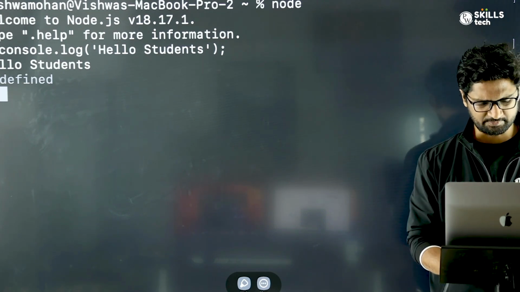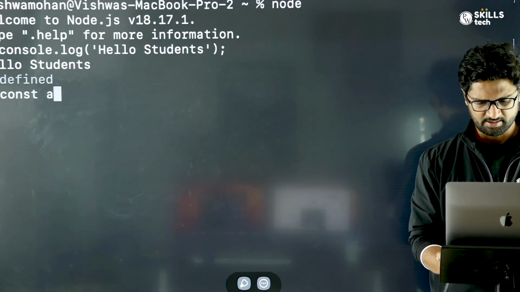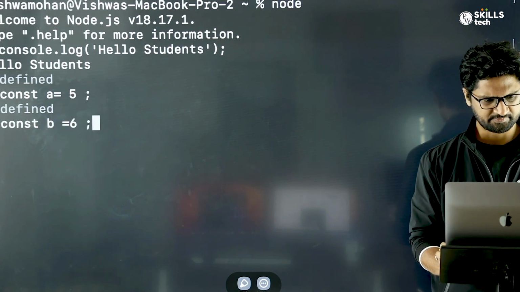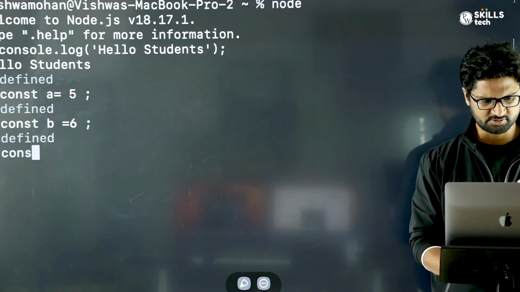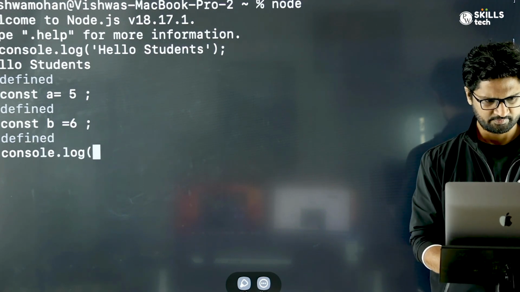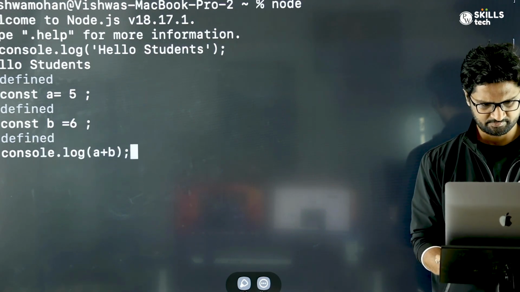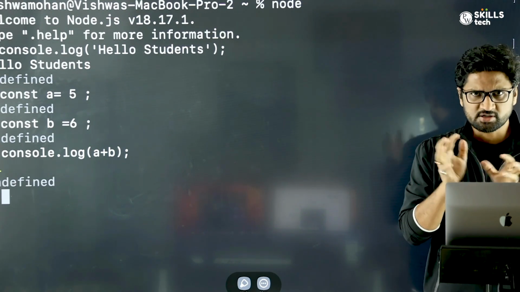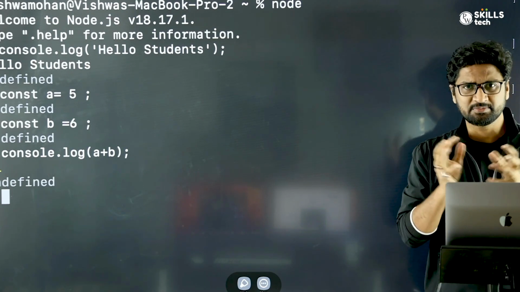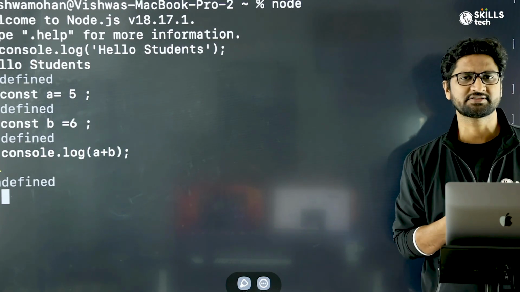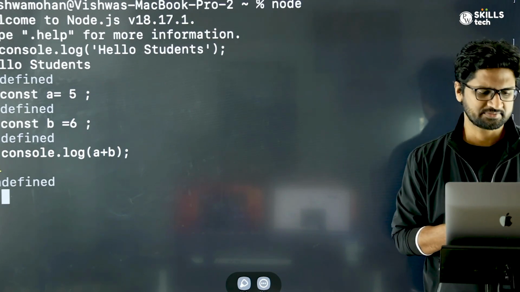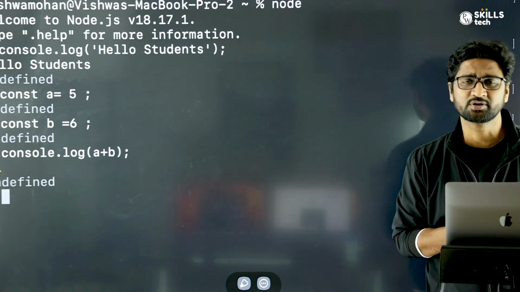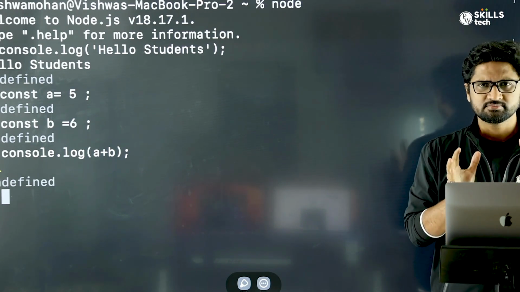Let's try another example. I say const a = 5, const b = 6, and then I print console.log(a + b). As you can see, when you move from one statement to another, this Node.js REPL environment makes sure that it remembers everything. Once you defined a = 5, it was remembered. When you defined b = 6, it was remembered. And then when you type console.log(a + b), it is able to compute and put that into the result. It is as simple as that.